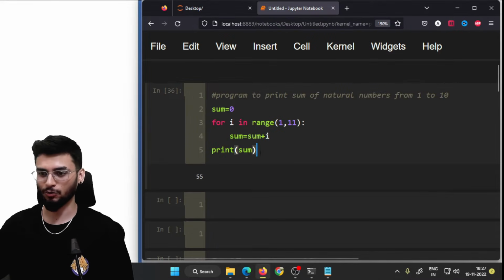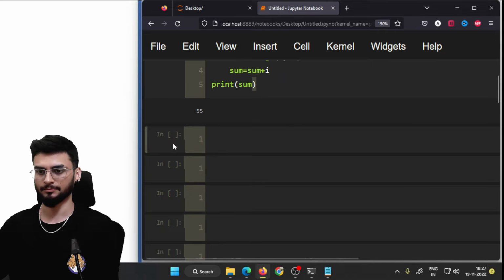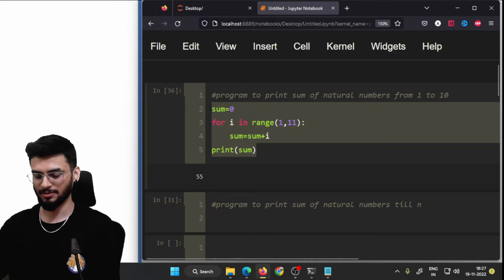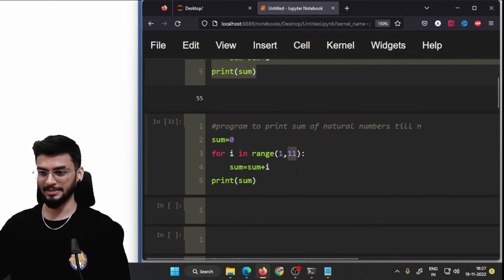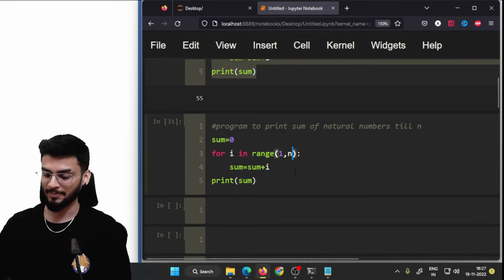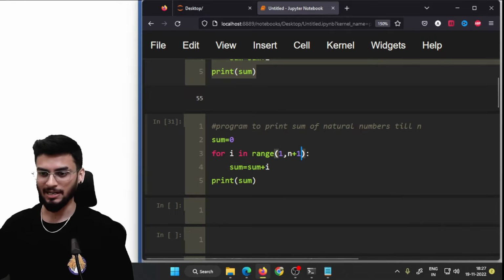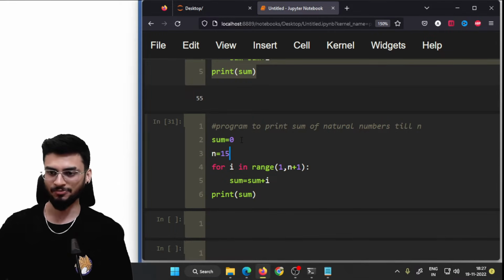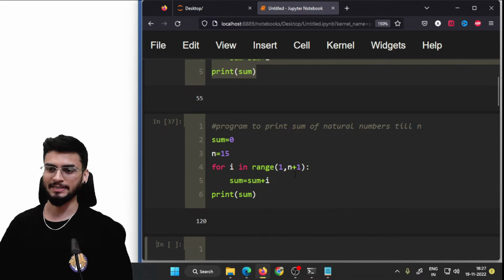So in order to make this easier, I'll be just copying and pasting it, and instead of the 11, I'll be writing n plus 1. So do you get the logic? And I also need to input the value of n. So let's take n as 15. So we get the answer like this.